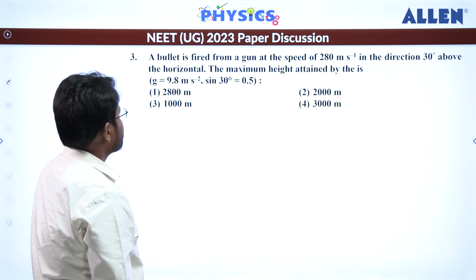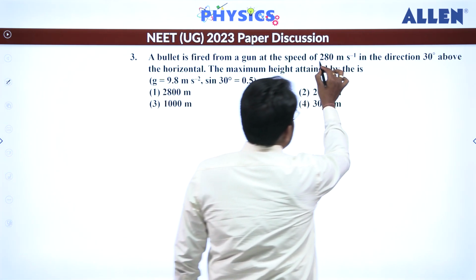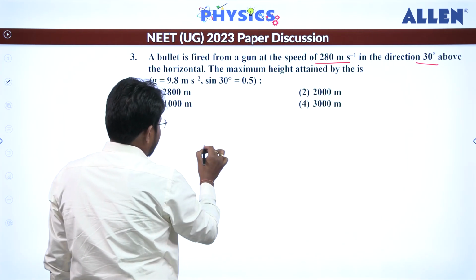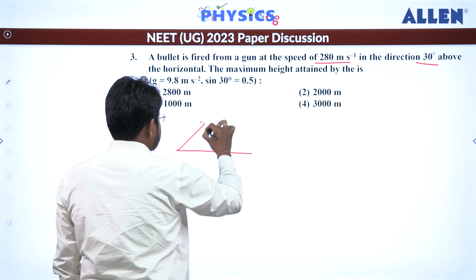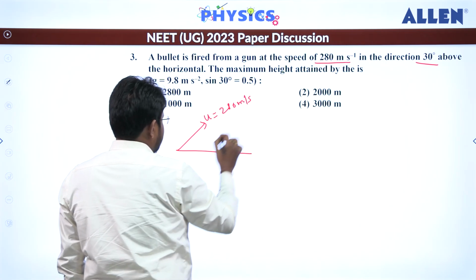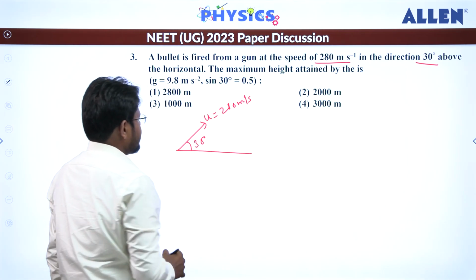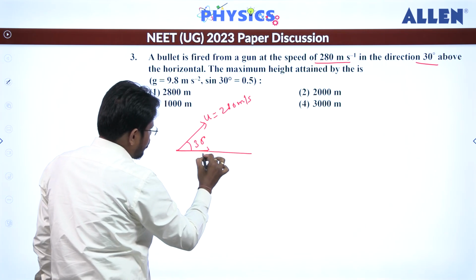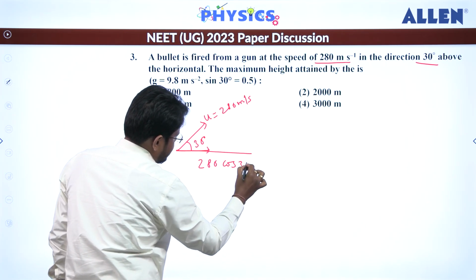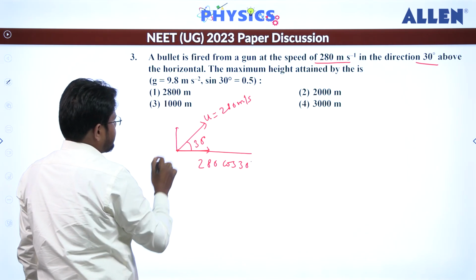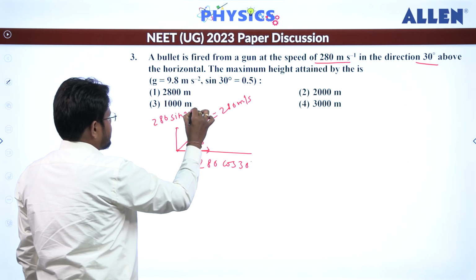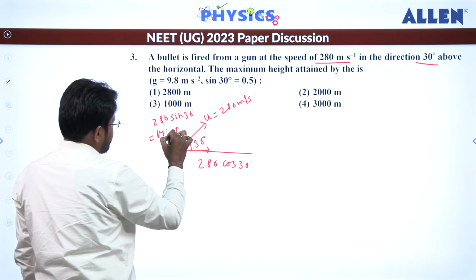Now third question, a bullet is fired from a gun at a speed of 280 in the direction 30 degrees above the horizontal. Then we have to find out the maximum height. So the particle is projected with 280 meter per second and this angle is 30 degree. If I write down the components, this will be 280 cos 30 degree and this component will be 280 sin 30 degree. That means this will be equal to 140.